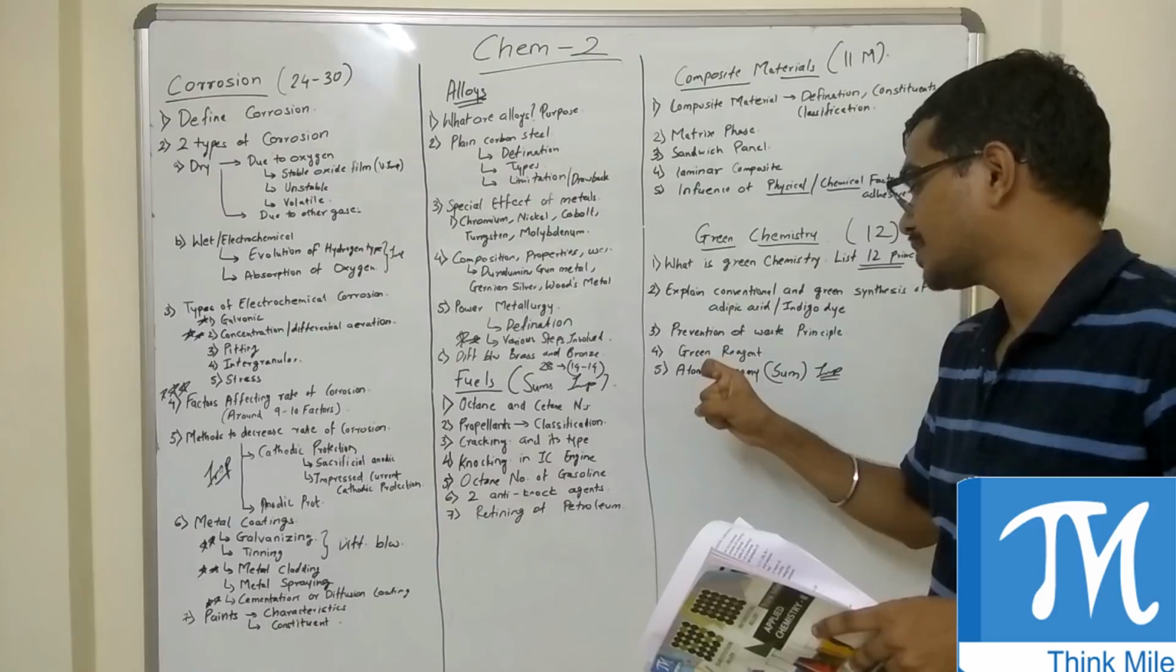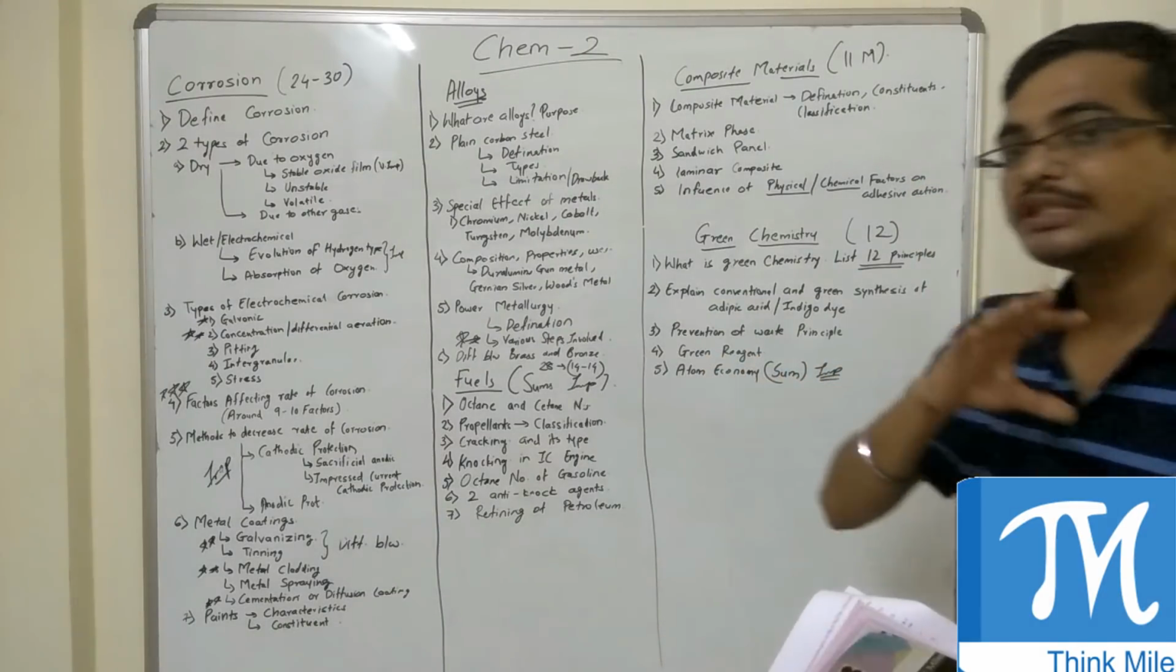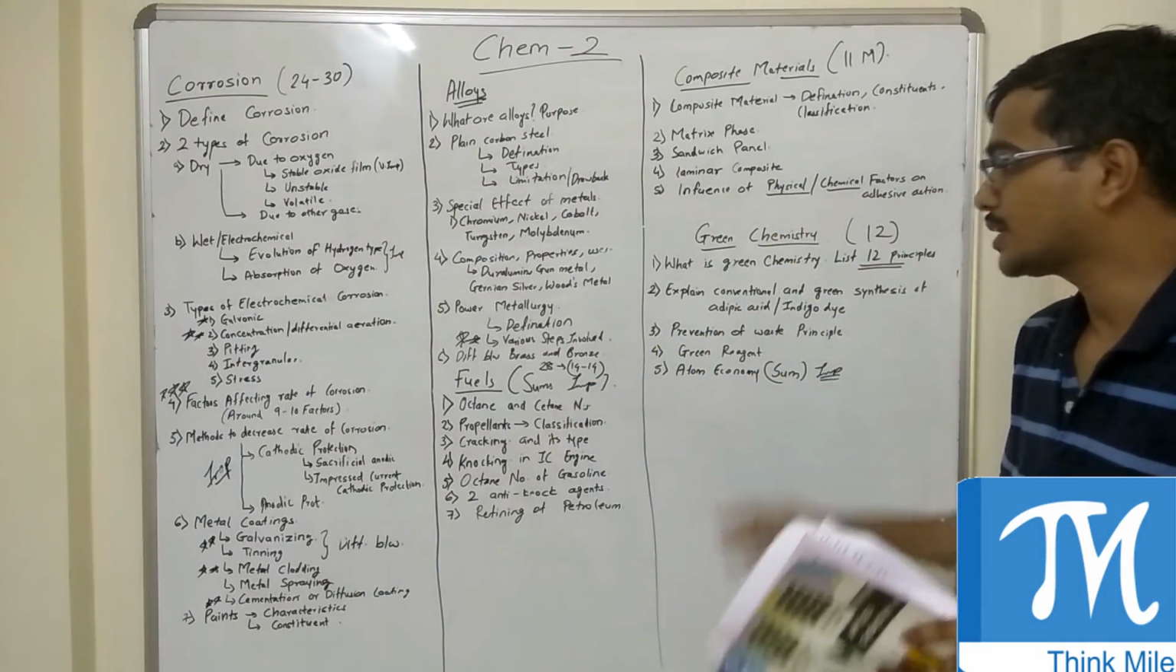One more important question is atom economy sums. A sum on atom economy is generally seen in every paper. Around 3 to 4 marks of sum on atom economy is seen.